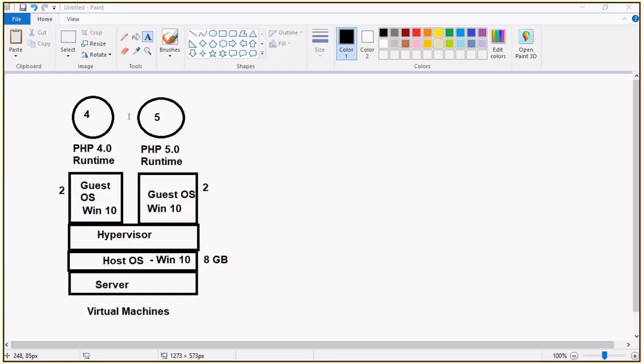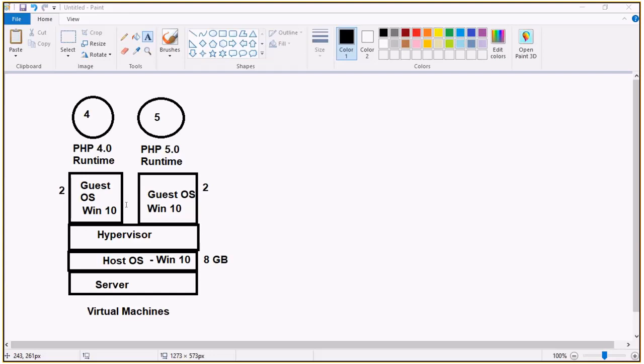Okay, it's not acting like a separate computer. It is, yeah, a separate one. And moreover, that sharing is not happening. Even though the host operating system is Windows 10, once again I need to install Windows 10. So this is the problem with our virtual machine.